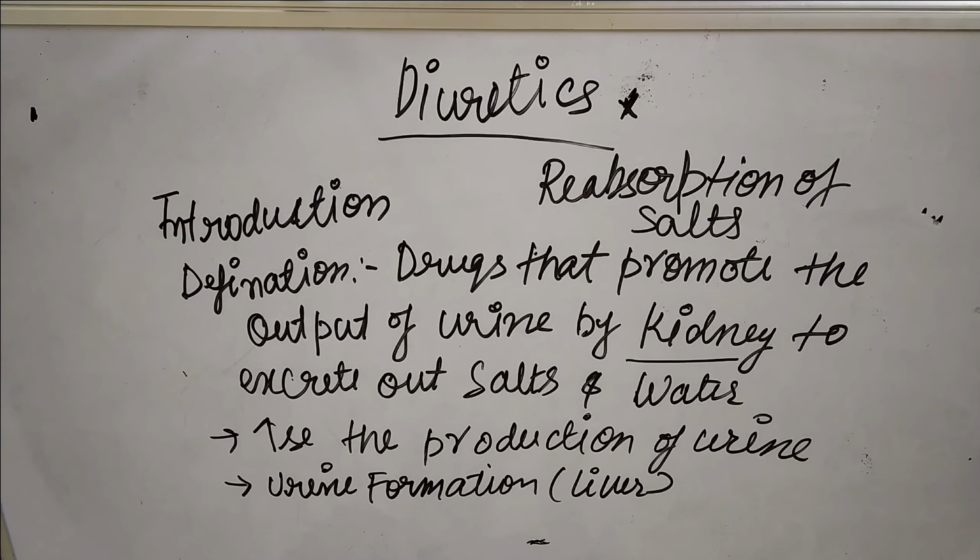So when the reabsorption is less, more water and salt will be excreted out through the urinary bladder from the kidney. Because of that, a large volume of urine will form. The urine formation takes place in the liver, but the water and salt that filter out from the kidney will increase the volume of the urine. That is why we say that drugs that promote the output of urine by the kidney to excrete out salt and water are known as diuretics.